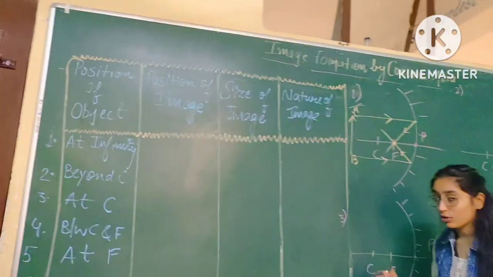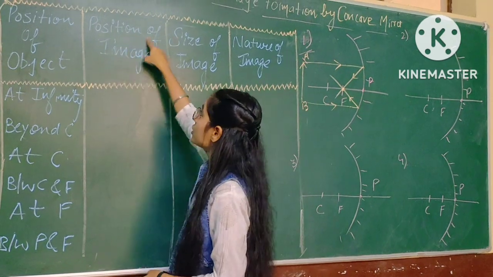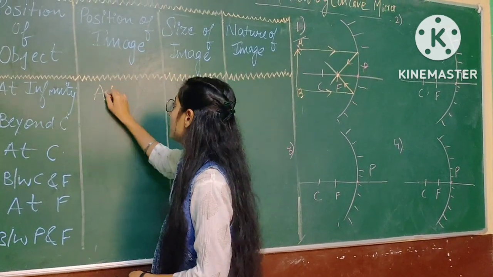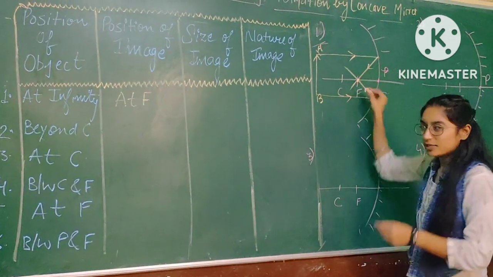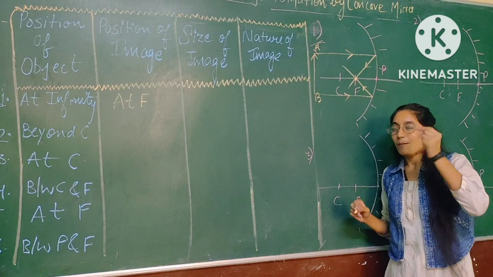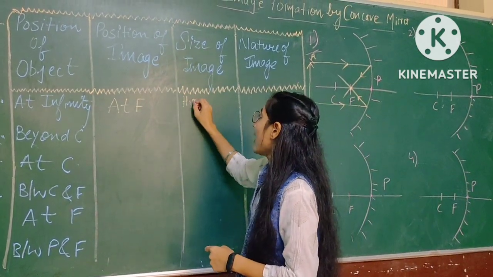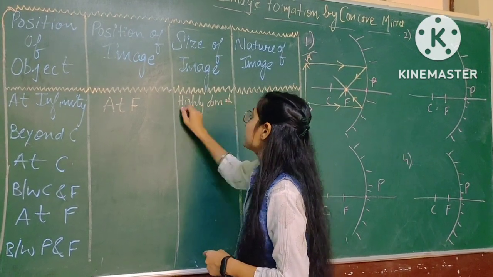What is the position of the image? That is focus. So we can write here that the position of image when object is placed at infinity is at focus. The size of image is point size or highly diminished.